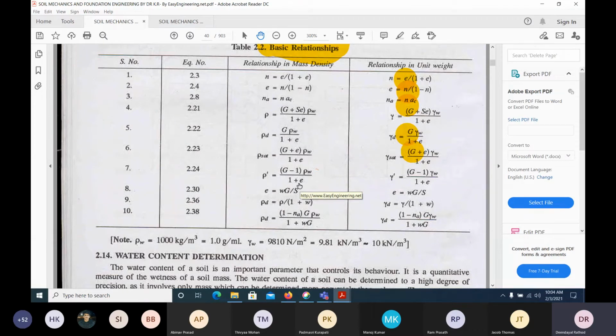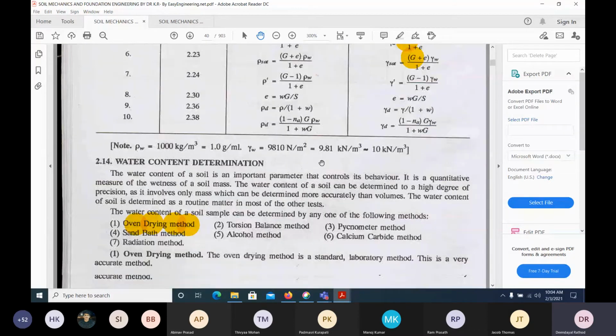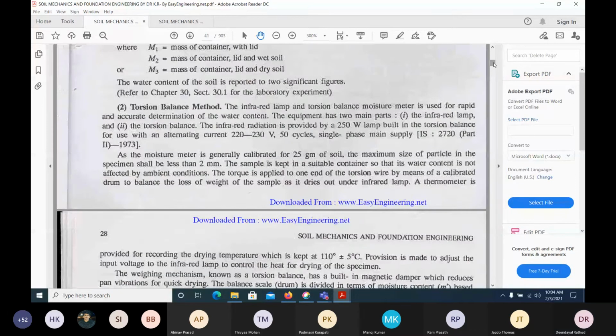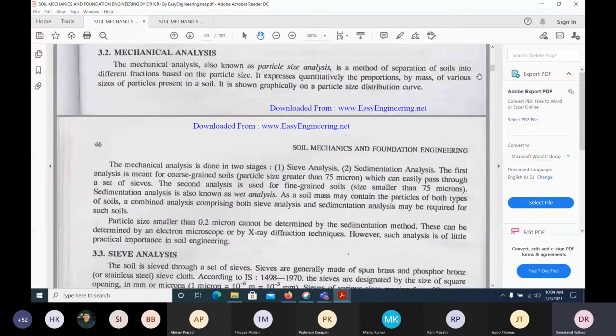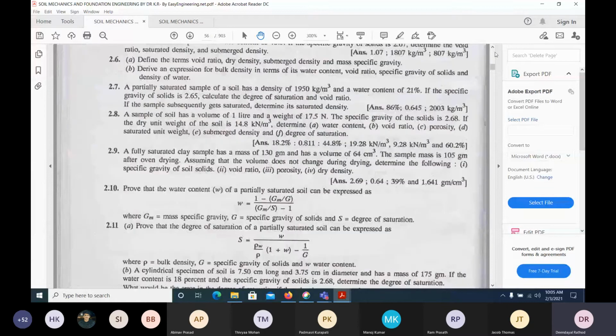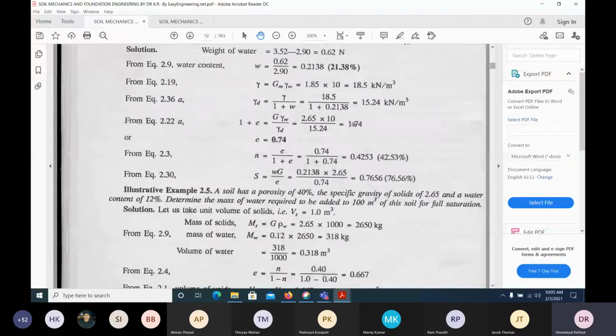Once you keep on working out some numericals, you will easily remember, because I have been teaching all these equations. You can ask me any equation, and that's why I have remembered. Likewise you can remember these equations very easily. So it is a very important and very basic chapter.